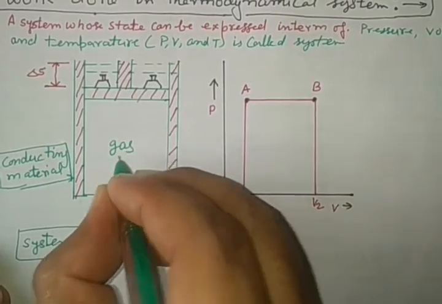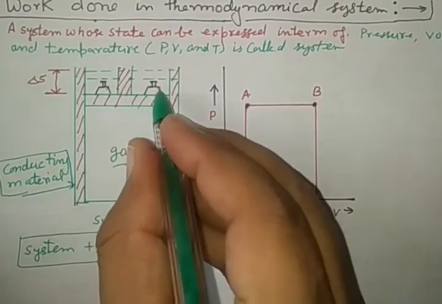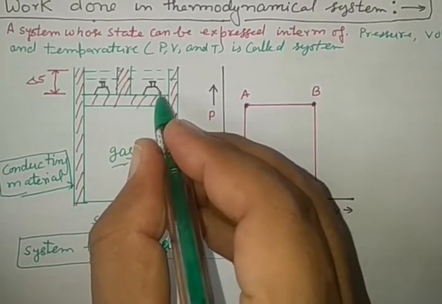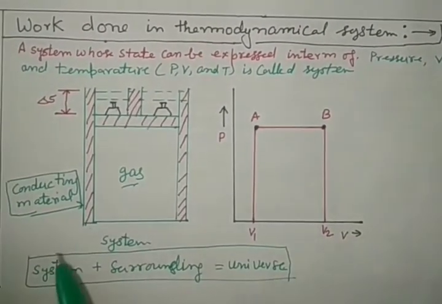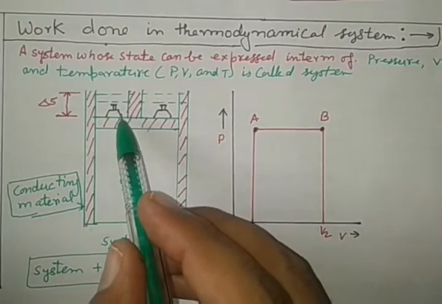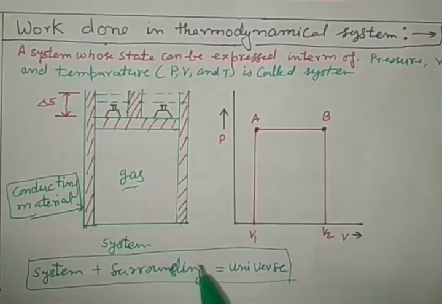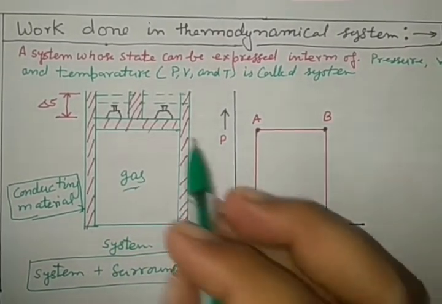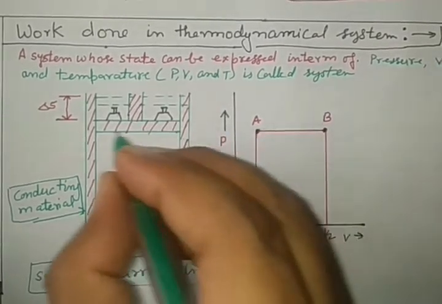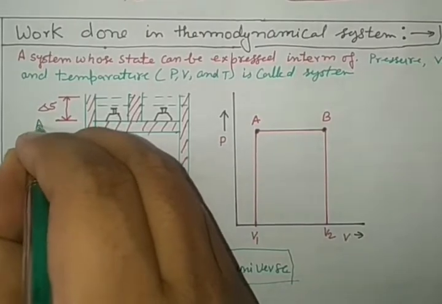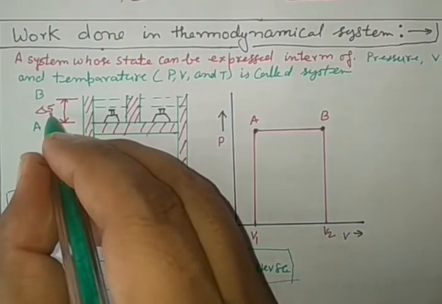Working substance gas is filled in it, right? And some weights are placed over the piston, some fractional weights kept on the surface. What to do here? Some of the pressure is released. In this first case, some of the pressure is released and the piston is allowed to expand, and it expands from A to B and travels a distance delta S, right?